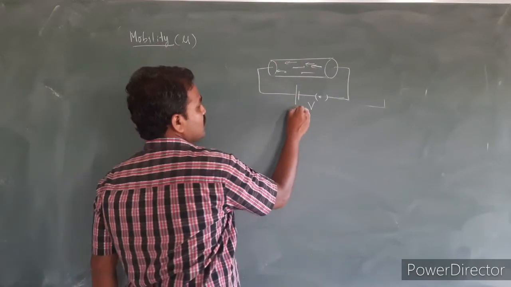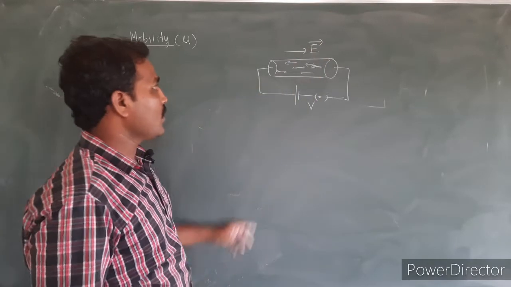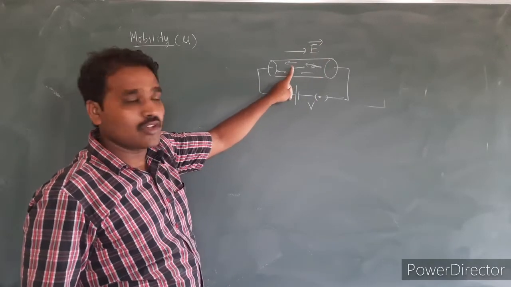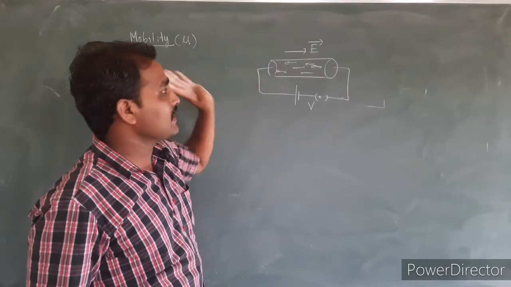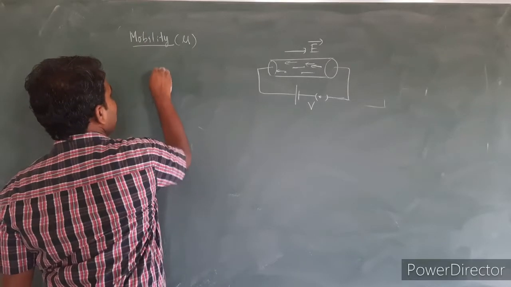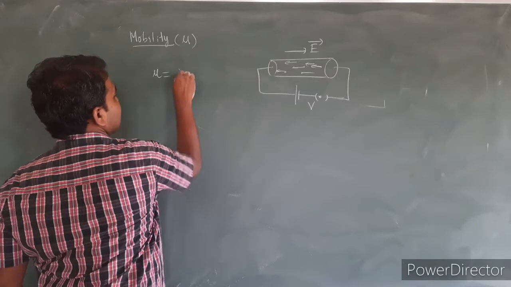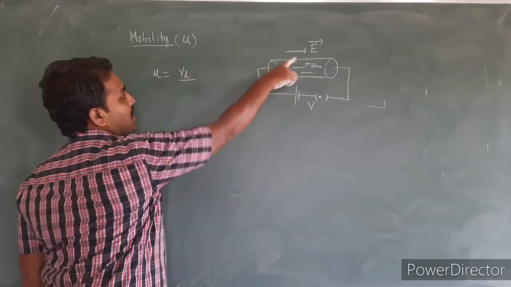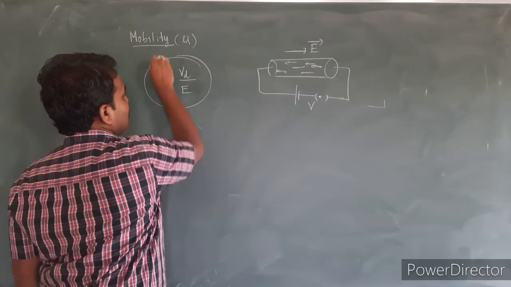Because of this voltage V, some electric field is developed in the conductor. The magnitude of the drift velocity per unit electric field applied, that ratio we call mobility.